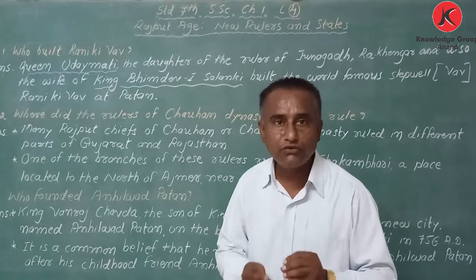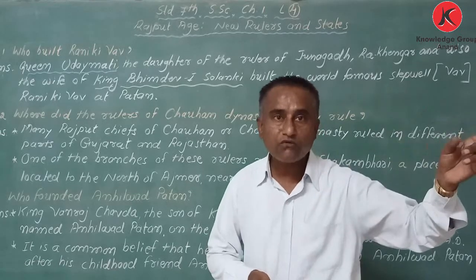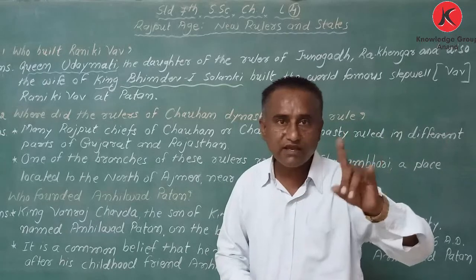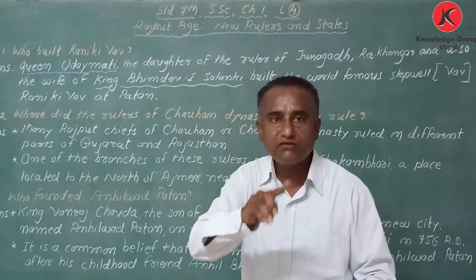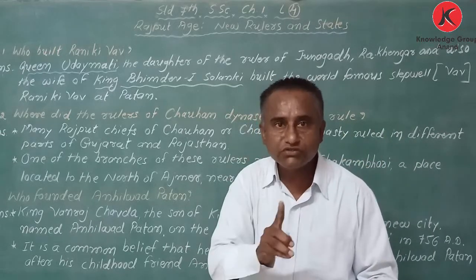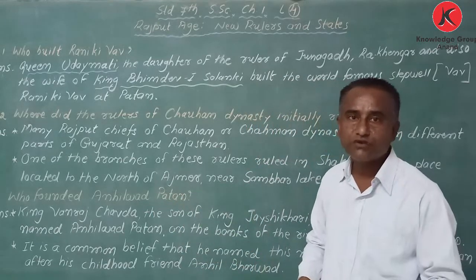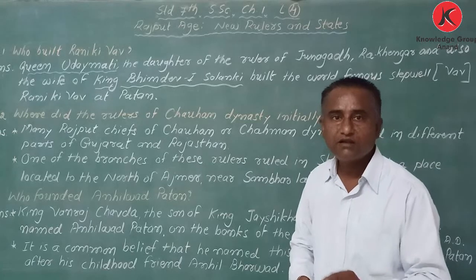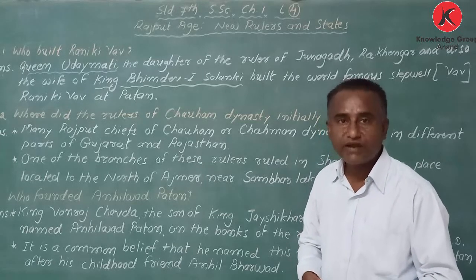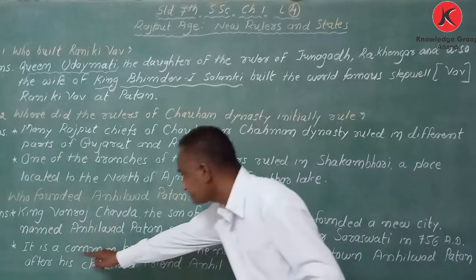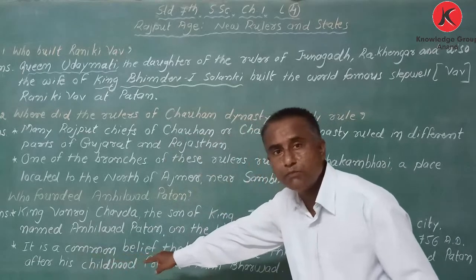Instead of naming the new city after himself, he named it after his friend. My dear student, Anhil Barwad was the friend of Vanraj Chavra.